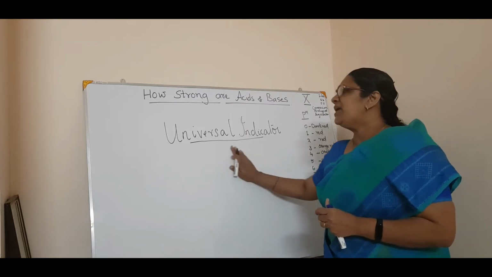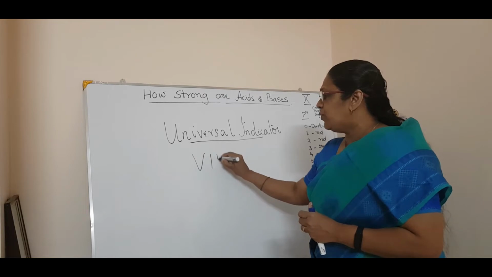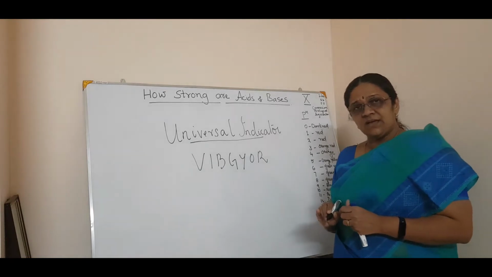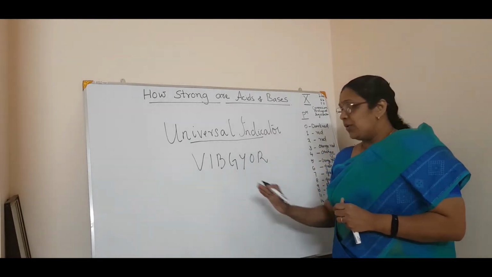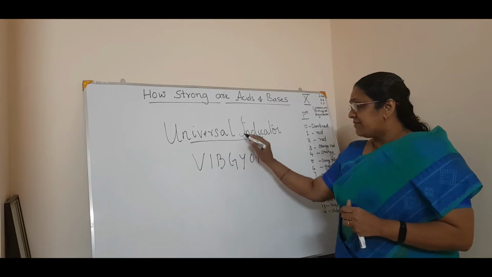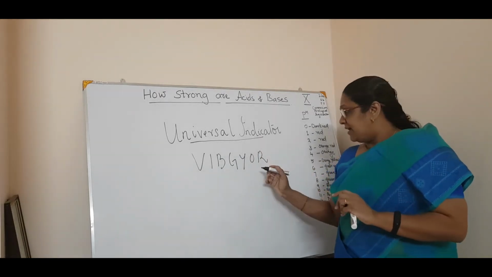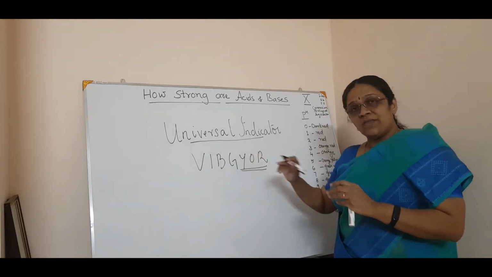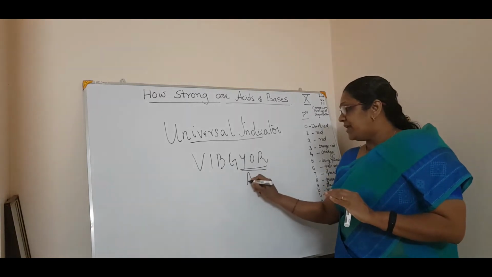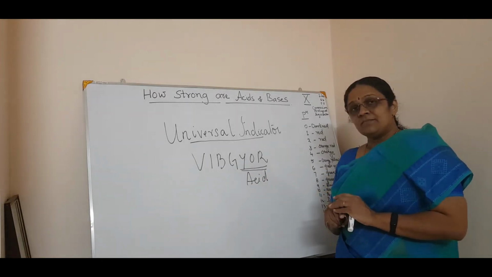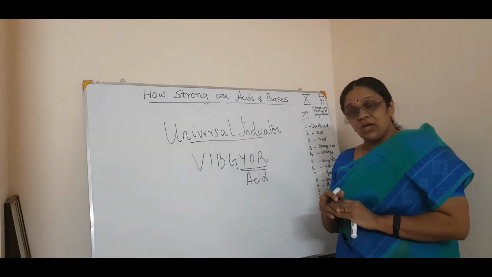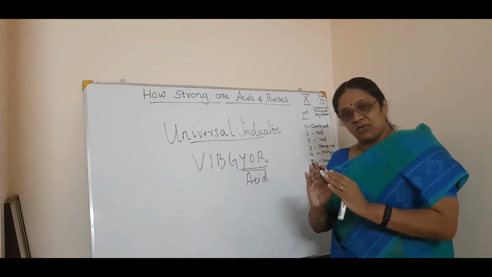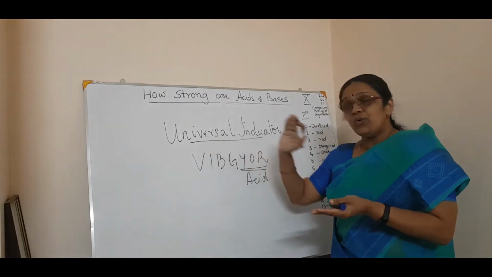Or simply I can say universal indicator is like a spectrum, which you have studied in physics. In universal indicators, you can see the acidic range, that is, the colors it will show if it is an acid: red, orange and yellow. The shades of these colors it will show if it is an acid. Universal indicators are a mixture of many indicators, made together to form a universal indicator.